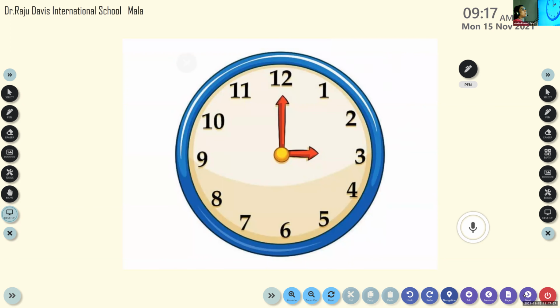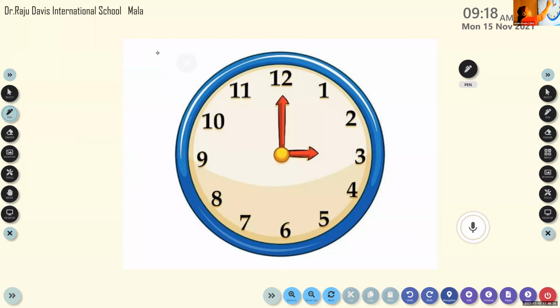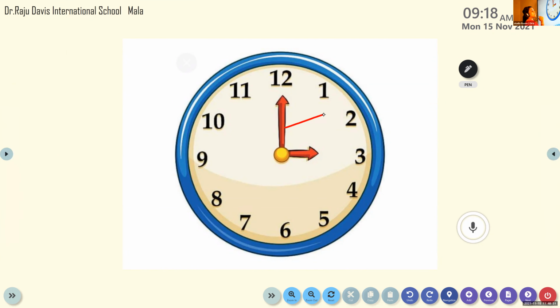Now listen. Here you can see one clock picture, right? In this clock, you can see 2 hands are there, isn't it? How many hands are there here? Two hands. Okay, very good. Please mute your mic, everyone. One hand is the long hand and the other one is the short hand.